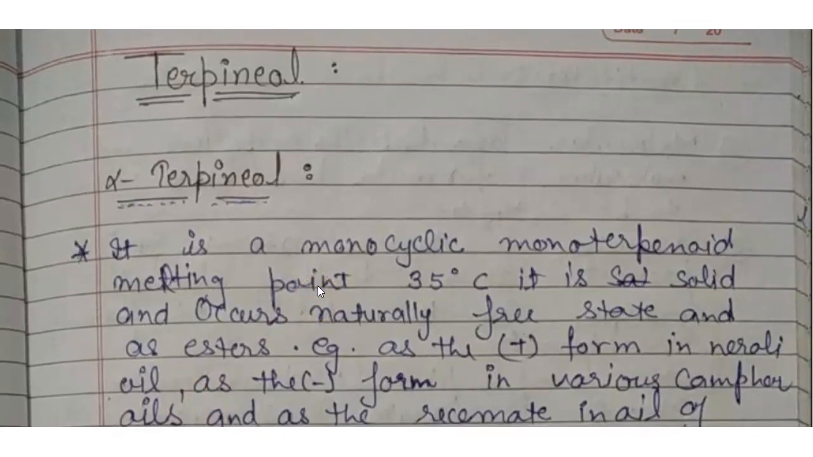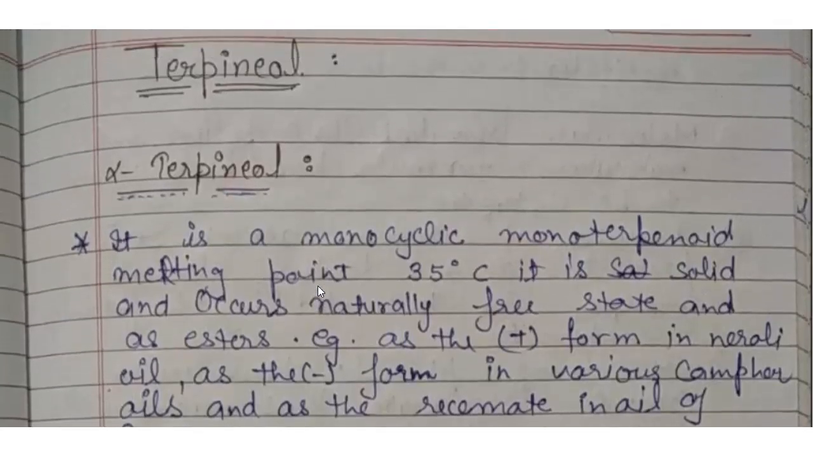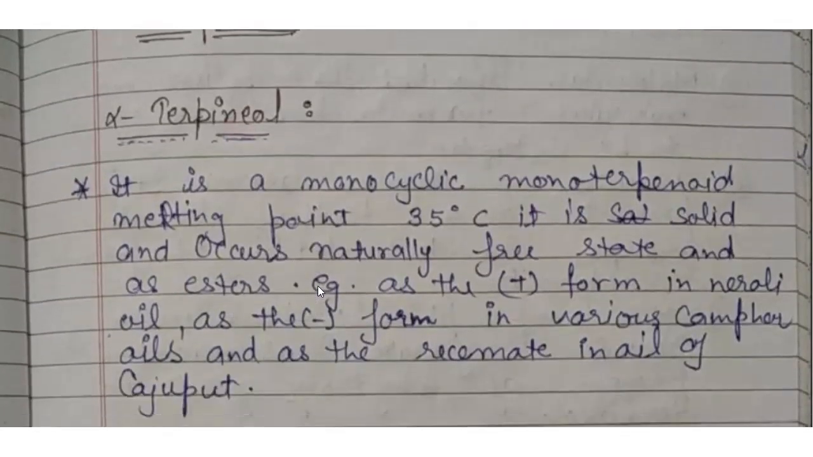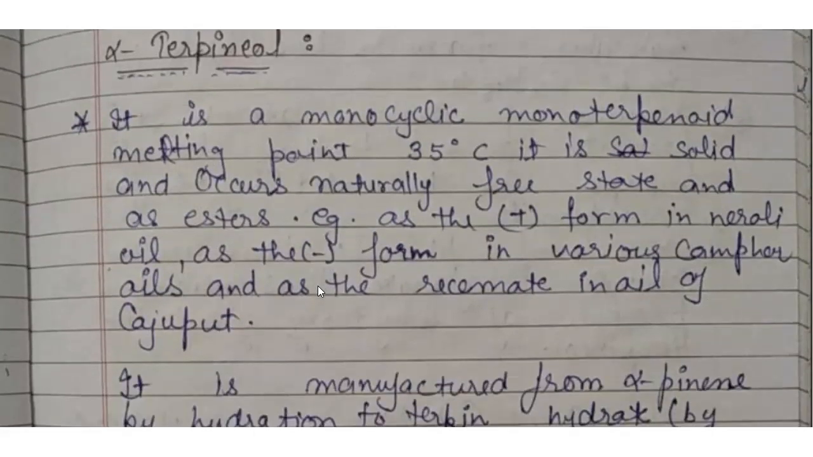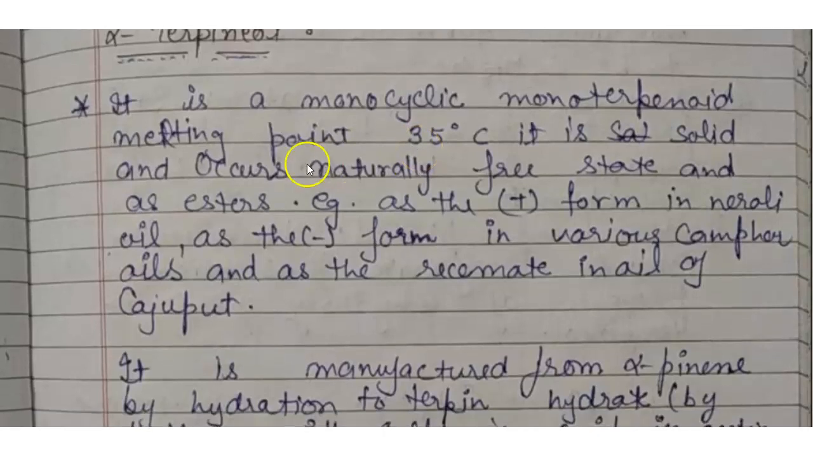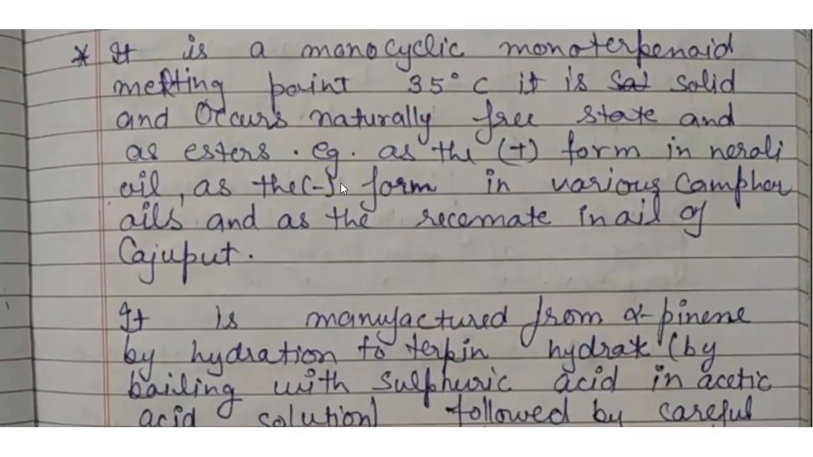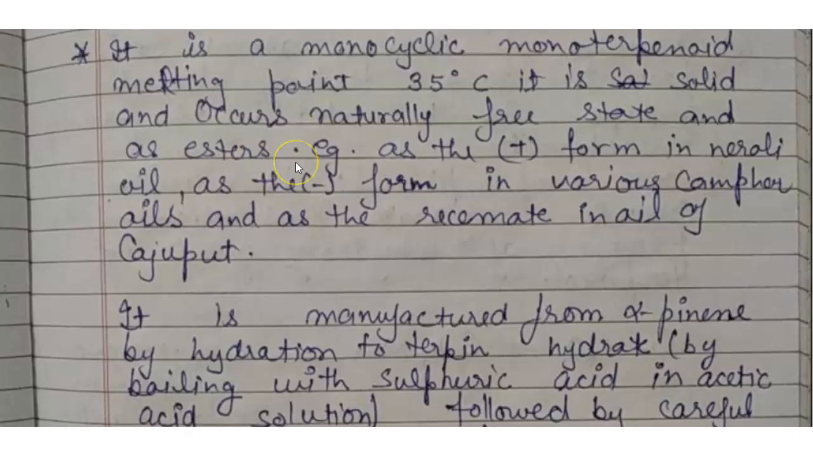Today's topic is terpineol. This is from MSc Chemistry 4th semester, Chemistry of Natural Products, unit 1. Alpha terpineol is a monocyclic monoterpenoid. Its melting point is 35 degrees Celsius. It is a solid and occurs naturally in the free state and as esters.